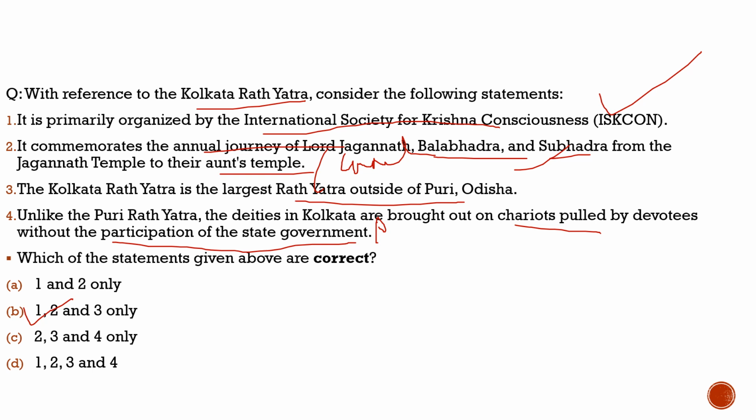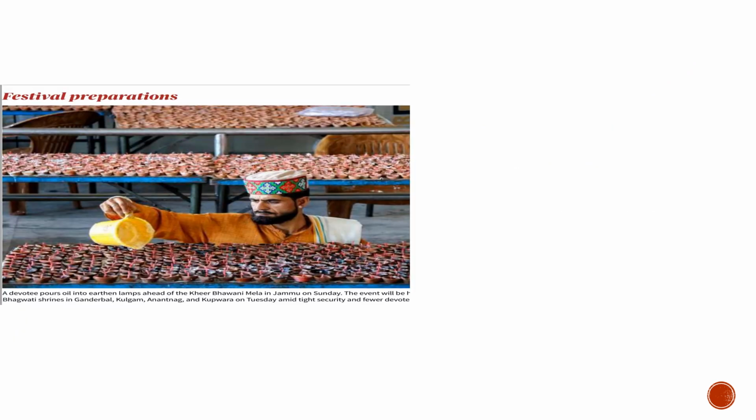With this, let's move to the last article of today's discussion. Let's see what article we had brought there. Well, here this image was in the Hindu newspaper, and it is about the Kheer Bhavani Mela, which is going to be held in Jammu and Kashmir. So what is this Kheer Bhavani Mela? It is dedicated to the goddess Ragya Devi. So please know that it is also a very important article for art and culture, dedicated to the goddess Ragya Devi.